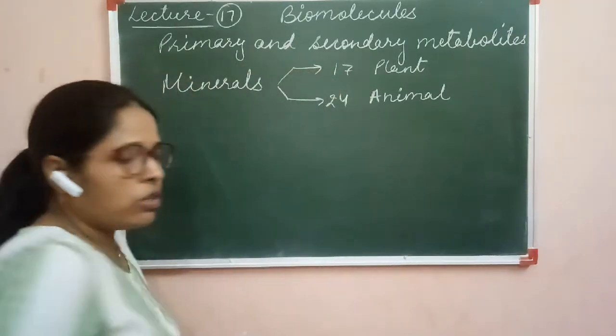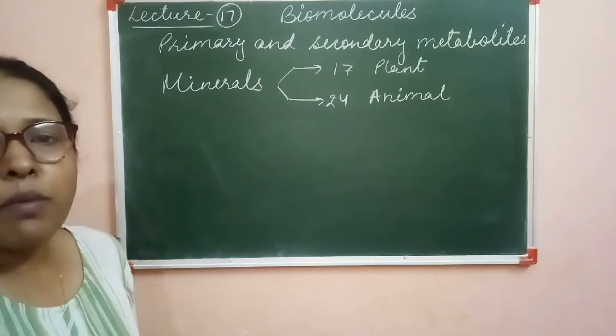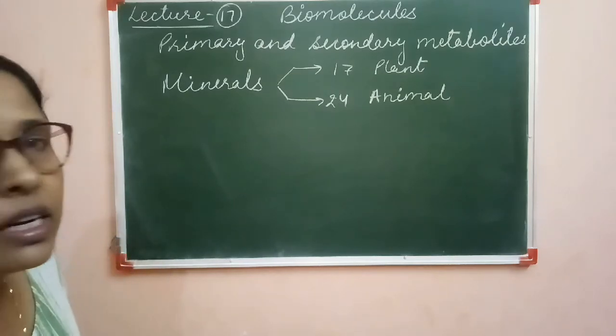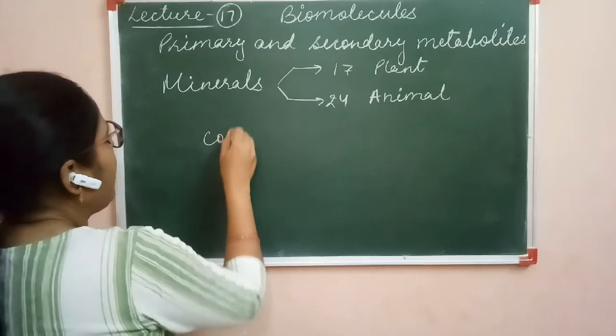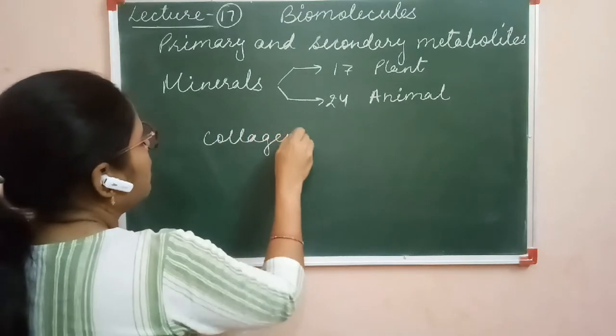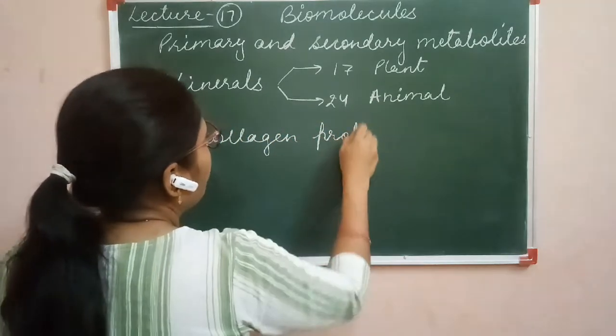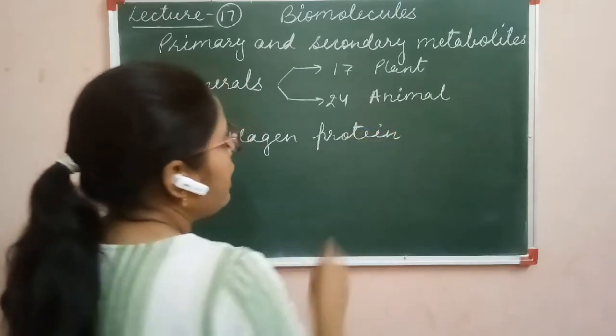The most abundant protein present in the animal body, clear? We were considering all living organisms, and rubisco is mainly found in the plant body. We are now discussing the animal body. In the animal body, the most abundant protein is the collagen protein. This is the most abundant protein which is present in the animal body.